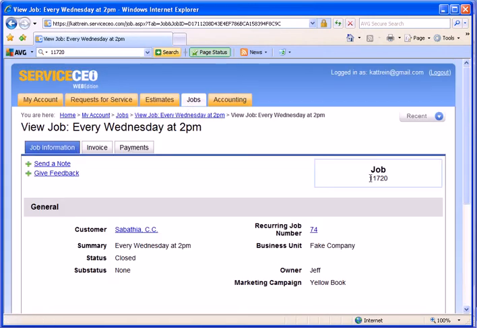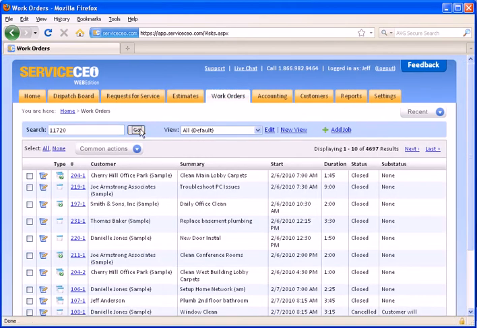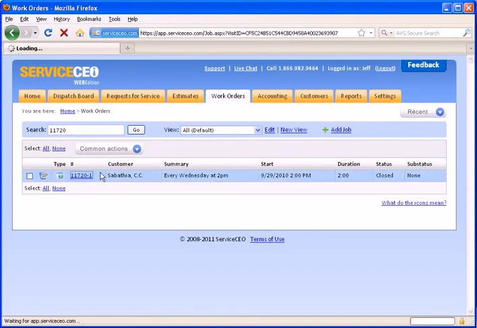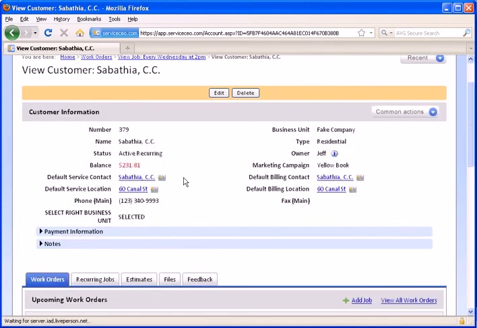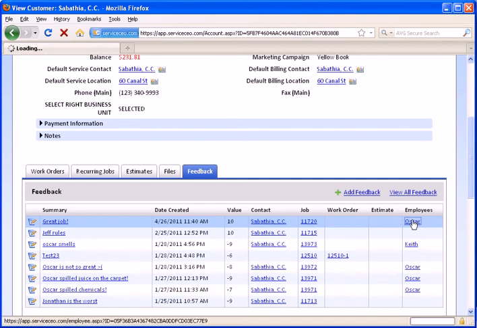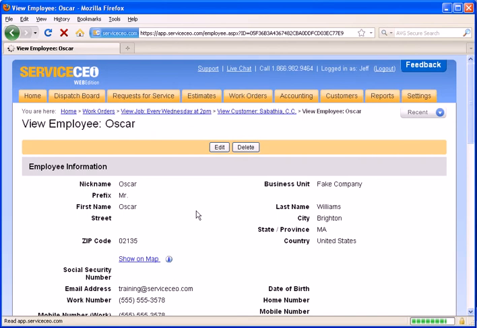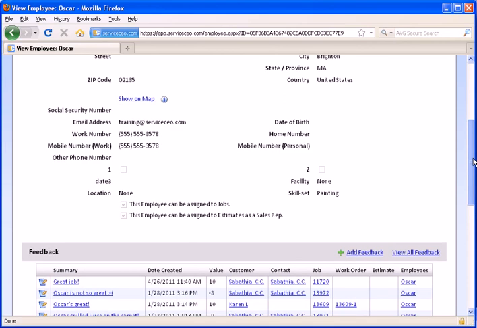If I come back and see this is job 11720 here, let's copy this. We'll come back to our other system, Service CEO. Go to the Work Orders tab, and first let's find that work order. I can then, again, click my customer's name here to come see any feedback that this customer has entered here. For example, the great job with the value of 10. And I can click on Oscar, who is assigned to this particular work order, to see that the feedback has now been assigned to Oscar's account.